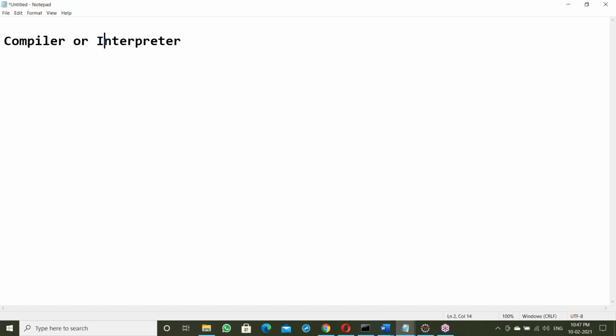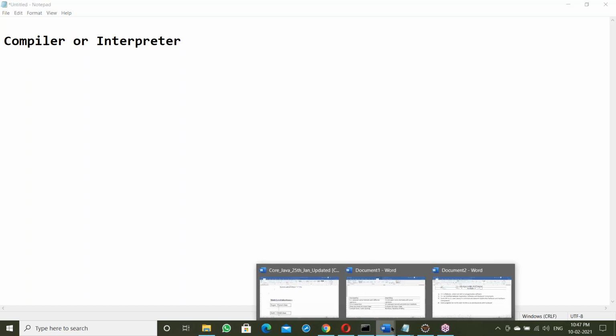Okay. Generally, anyone says that interpreter means line by line, compile is whole program. That's okay, fine. I'll agree with that. But there are a lot of differences. Many differences are there between interpreter and compiler. We'll discuss.